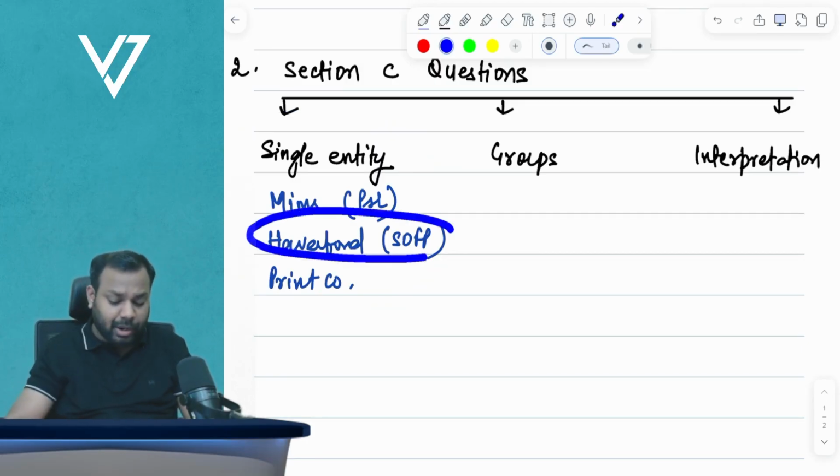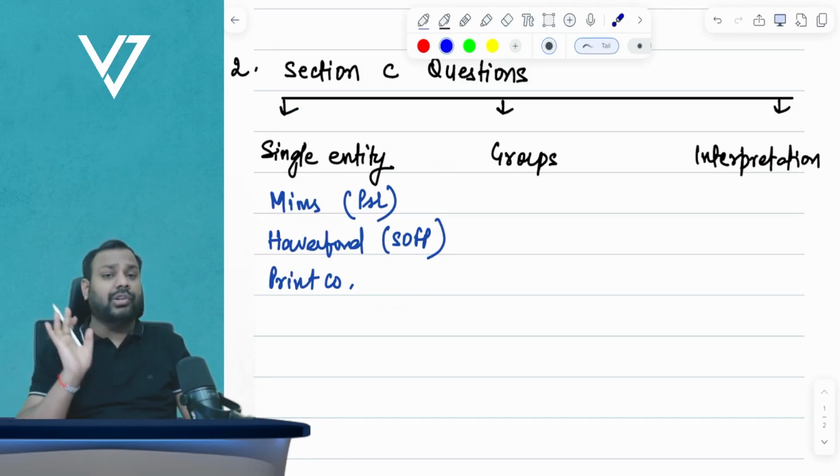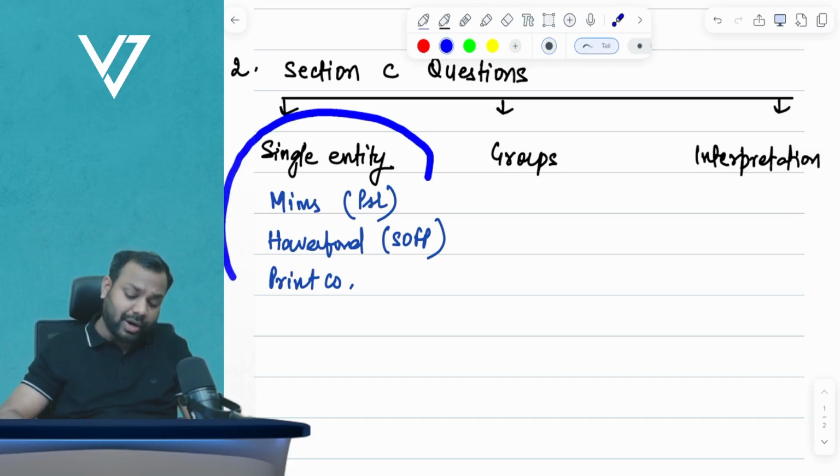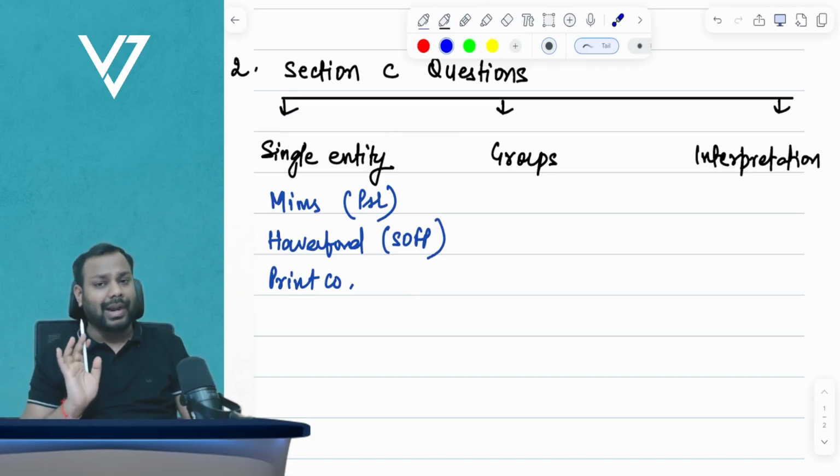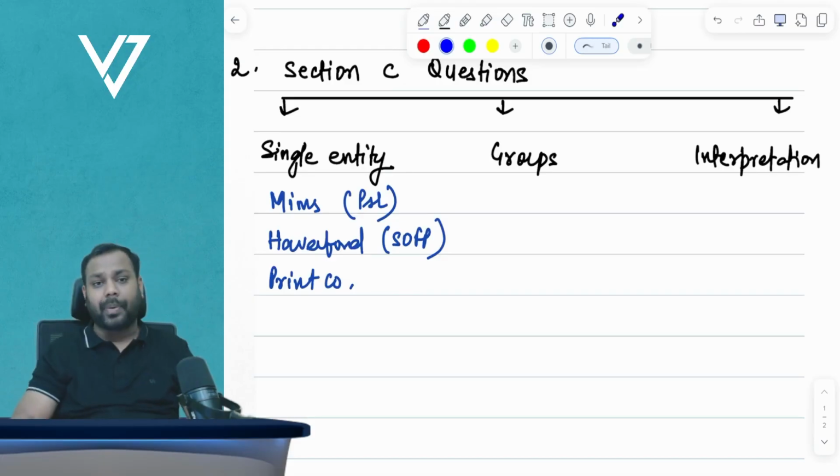At least in Haverford company, they have got really good adjustments. So I recommend all of you to solve at least these three questions for single entity. Now, if I come to group accounting, there are two types of questions that can be asked. One is from a group SOFP and one is from group P&L point of view.